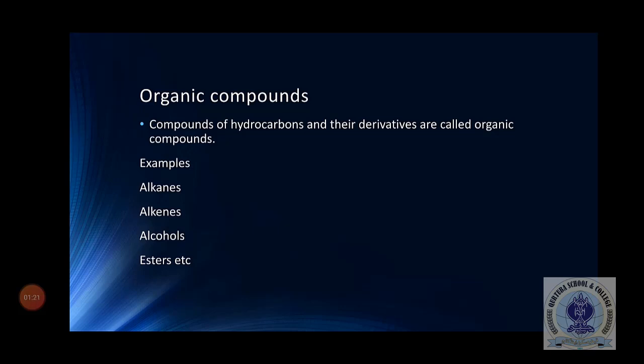Now what are organic compounds? Compounds of hydrocarbons and their derivatives are called organic compounds. By hydrocarbon we mean compounds of hydrogen and carbon, and by derivatives we mean those compounds which derive from these hydrocarbons. Examples are alkane, alkene, alcohols, esters, ether, etc., carboxylic acid as well.